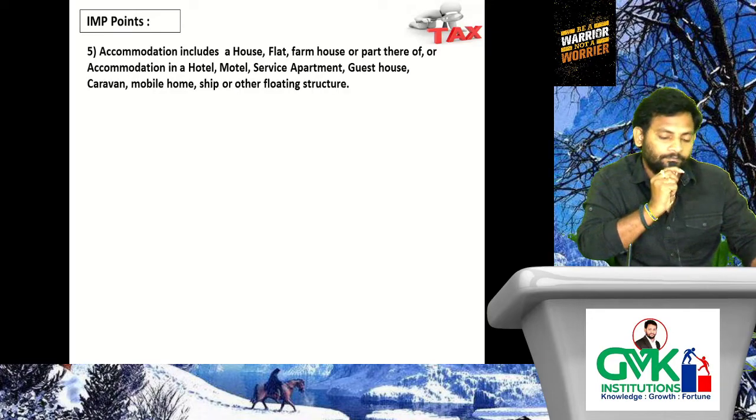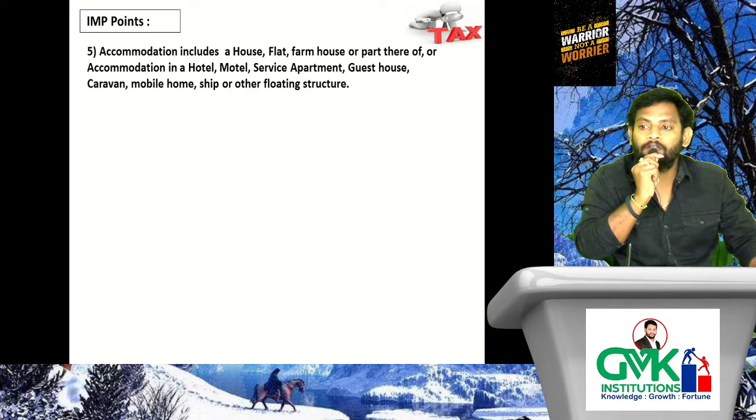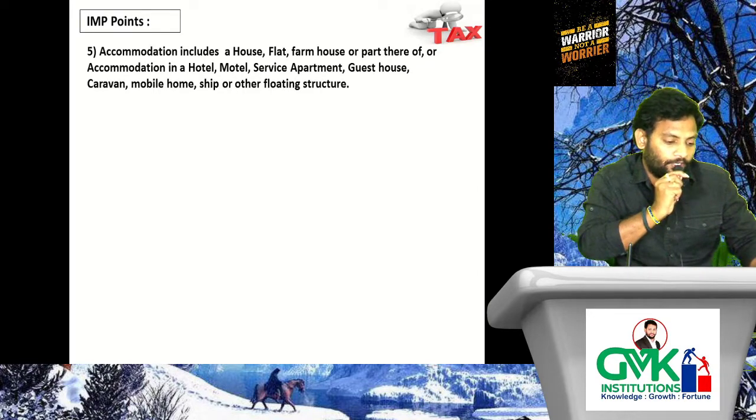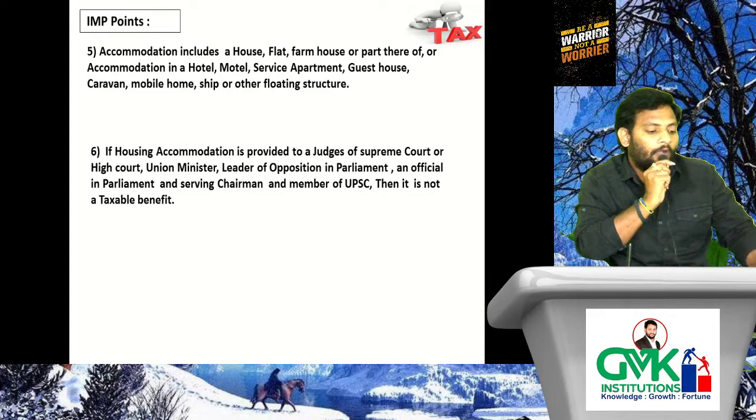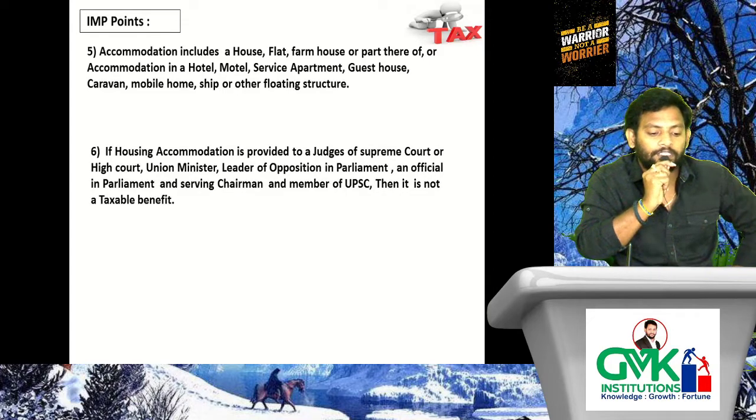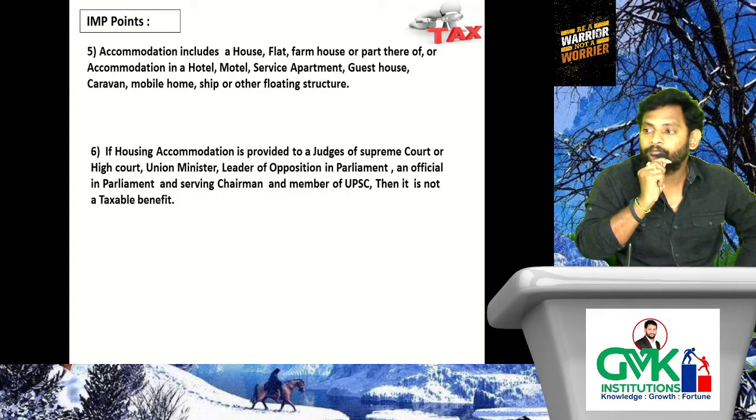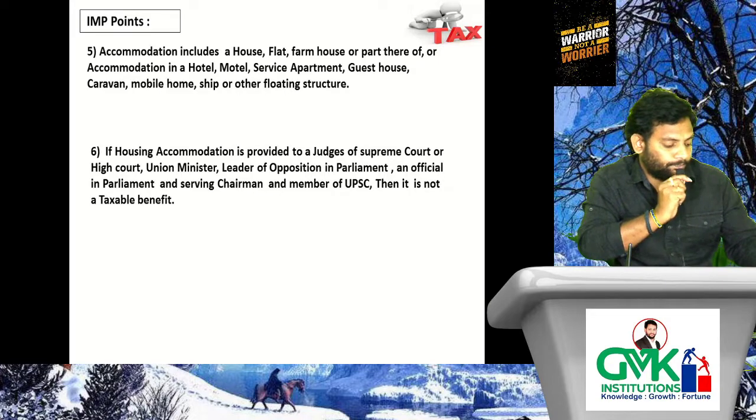Very simple. That means the lawmaker doesn't want to miss anything, that's why they gave the list relating to housing accommodation. If housing accommodation is provided to the judges of Supreme Court or High Court, Union Minister, leader of opposition in Parliament, an official in Parliament, and serving chairman and members of UPSC, then it is not a taxable benefit. See, if provided to these people, not a TV of benefit. Exemption.